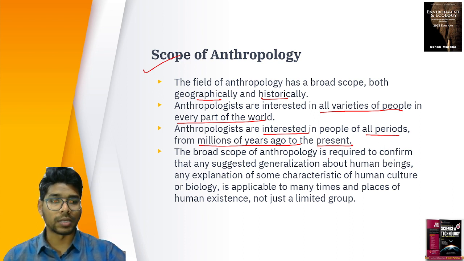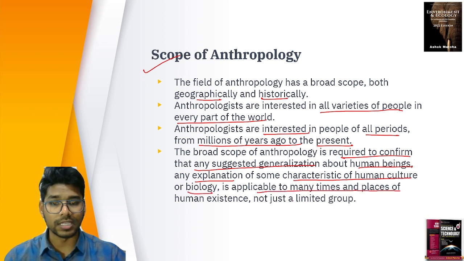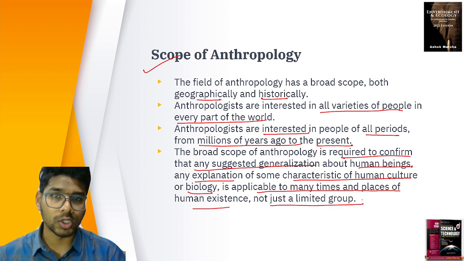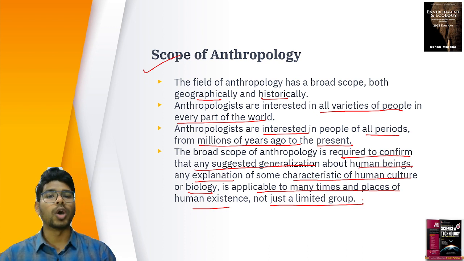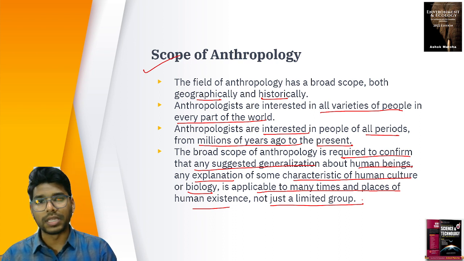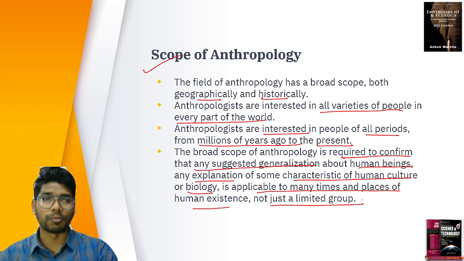And the broader scope of anthropology is required to confirm that any suggested generalization about human beings, any explanation of some characteristics of human culture or biology, is applicable to many times and places of human existence, not just a limited group. So when you're talking about the broader scope, we are comparing two different societies, two different people, two different cultures, and we are trying to ascertain the similarities as well as the differences, be it biological or cultural. This is the scope of anthropology. It is so vast.